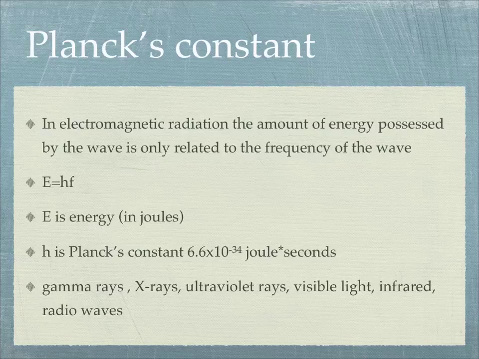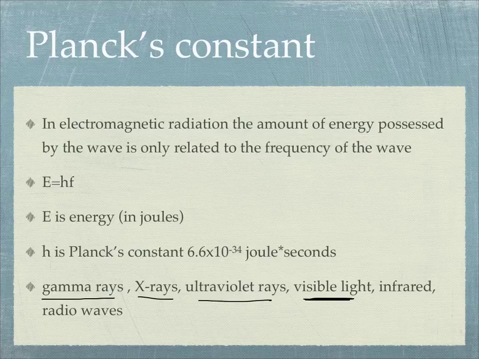And it makes sense. You all know gamma rays, they're the really dangerous ones. The Hulk got exposed to gamma rays, and that's what turned him green and into the Hulk. Those are the highest ones. They have the most energy, and that's why they're the most dangerous. Next we have X-rays. You know how they can penetrate bone and let us see inside your body. That's because they have more energy than the next ones, which are ultraviolet rays. Then we get into the visible spectrum, which is pretty small. Below that we have infrared and then radio waves. So the ones with the least energy are radio waves, and the ones with the most are gamma rays.